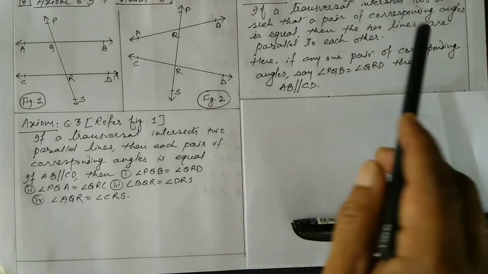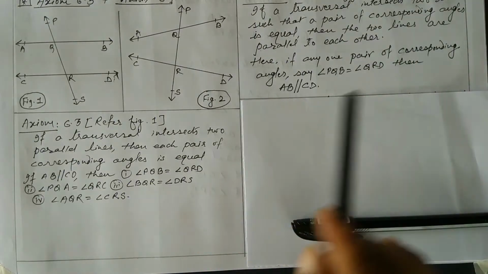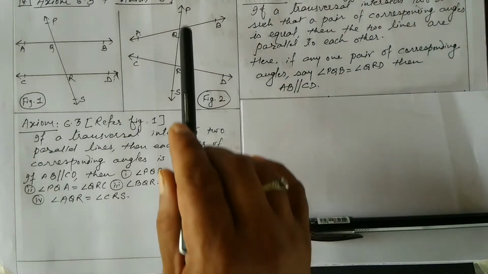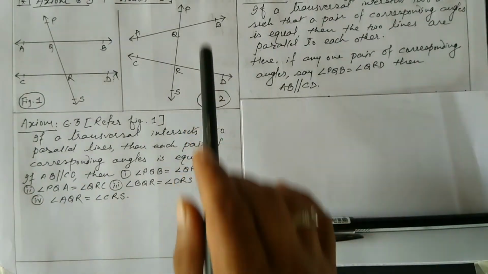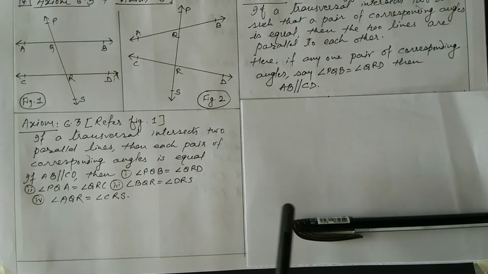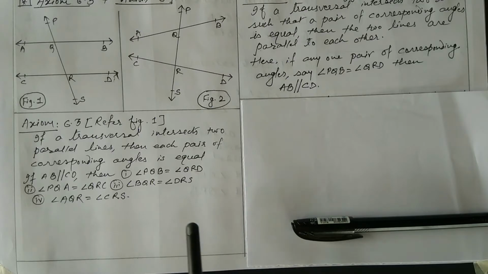So if transversal intersects two lines such that a pair of corresponding angles is equal, okay, if any one pair out of the four pairs is equal, then the two lines are parallel to each other. So this axiom 6.4 we can also say is the converse of the corresponding angles test.